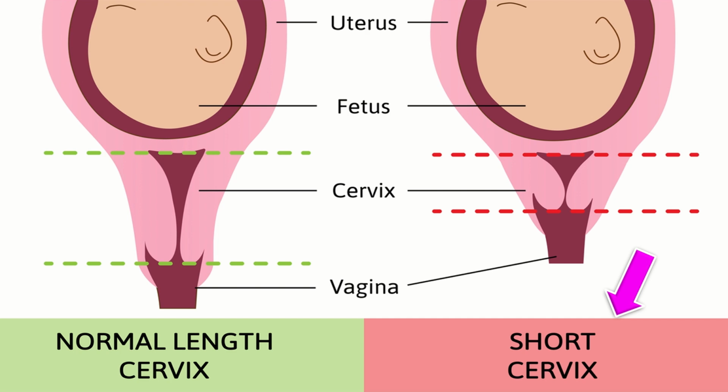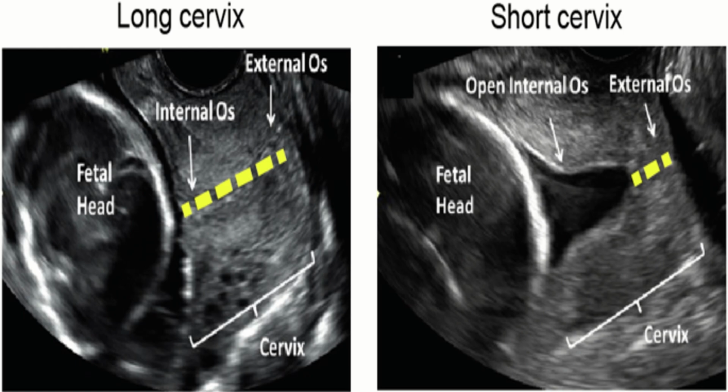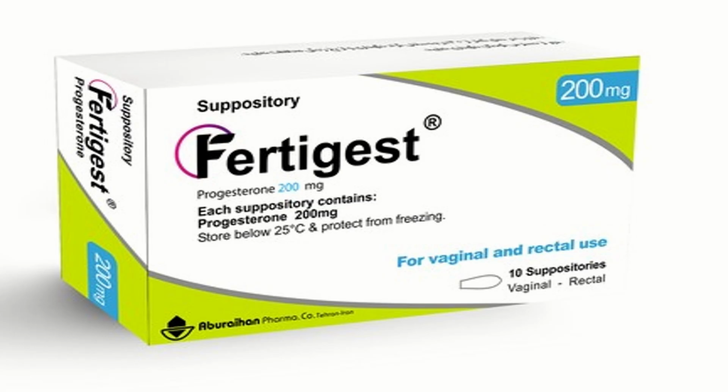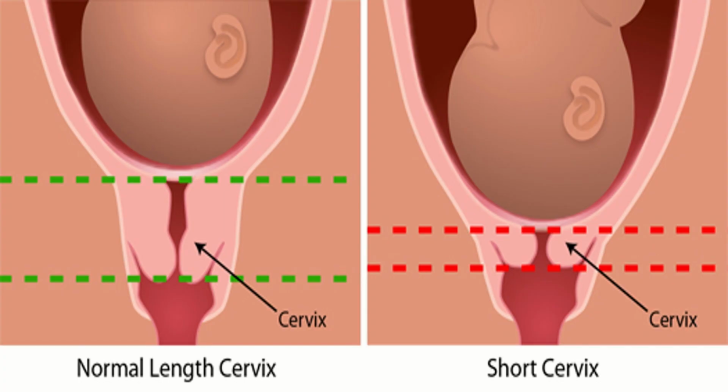Offer a single cervical length scan between 16 to 20 weeks to women or pregnant people with a twins or triplet pregnancy. Offer progesterone 200 milligram vaginal capsule once a day at bedtime to women or pregnant people with a twins or triplet pregnancy and cervical length of 25 mm or less. And if a cervical length of 25 mm or less is found incidentally on a scan conducted between 20 to 24 weeks, offer progesterone 200 milligram vaginal capsule once a day at bedtime.